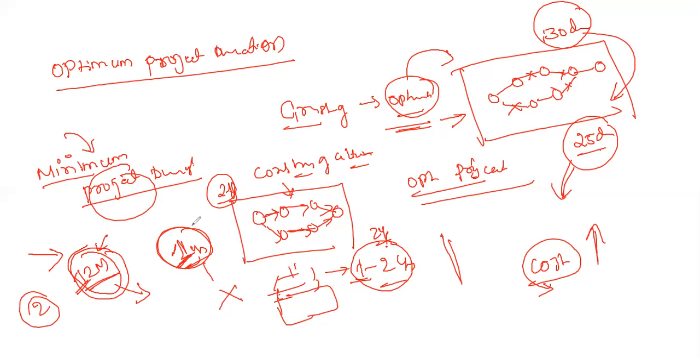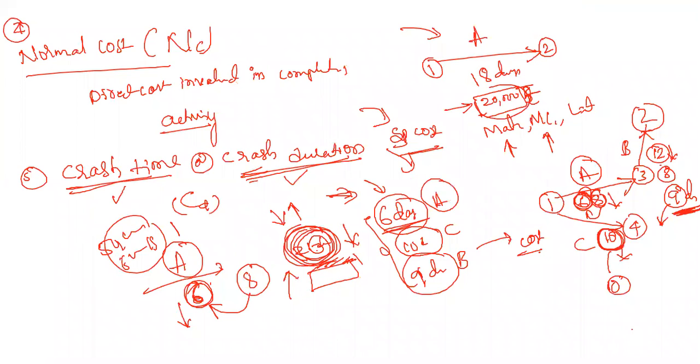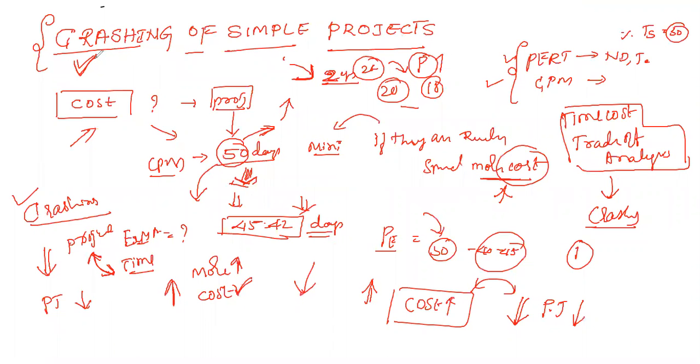For the construction, what we expected is that it requires a minimum of 12 months to complete. The minimum time required to finish any activity is called the minimum project duration. If you want to complete that project, at least this minimum is required. What is the minimum time required to finish all the activities is called the minimum project duration. These are very important terms we need to understand before solving crushing problems. As I told you, crushing is nothing but a technique where we add more money to reduce the project duration.